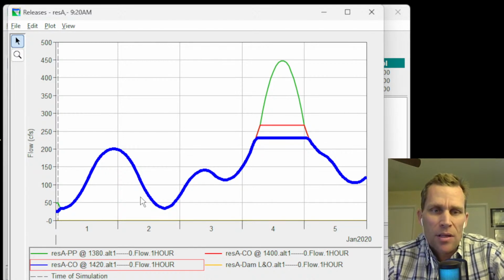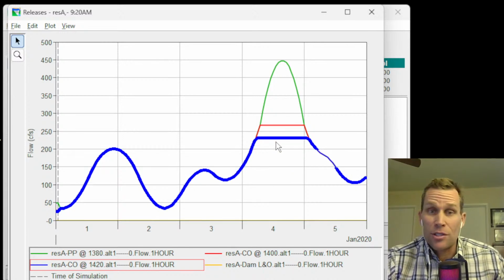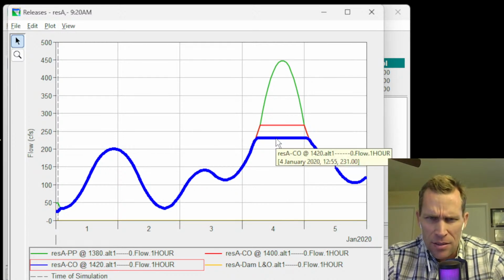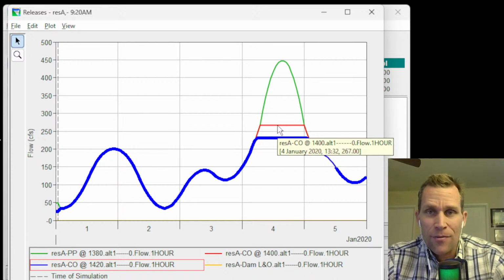Now, all three of these lines, all three of the outlet structures share the exact same flow rate, as you can see, except for the majority of January 4th here. And the reason for that is simply because there's just not enough capacity, meaning at that guide curve elevation of 1480, we have a max capacity of, let's see, this is 231 for our outlet structure, the three gates at an invert of 1420, and then the three gates at an invert of 1400 have a max of 267.